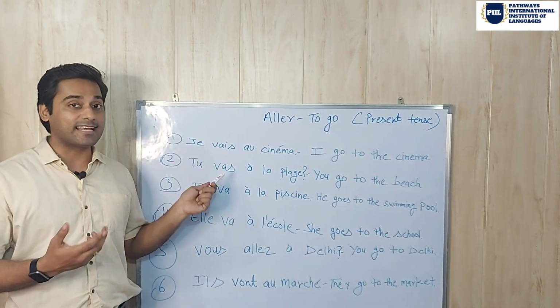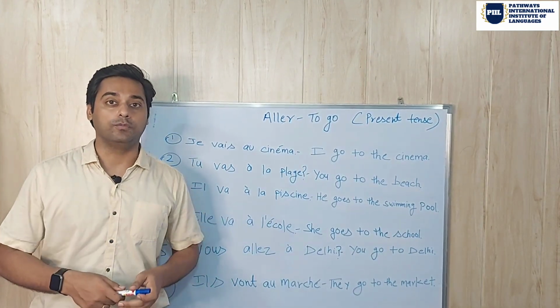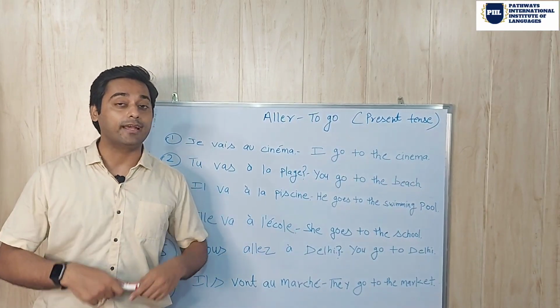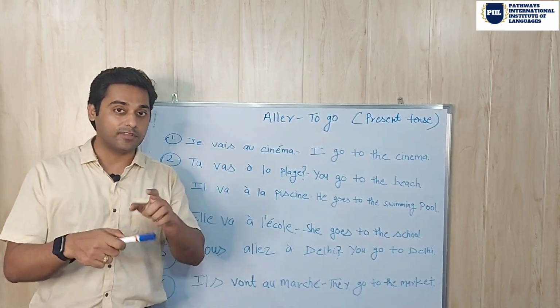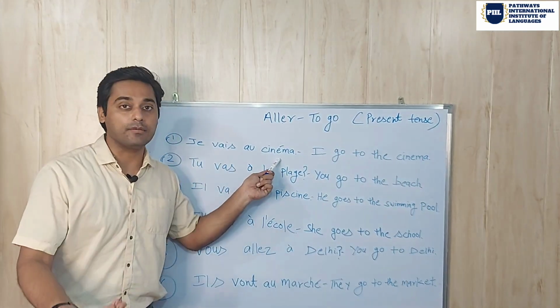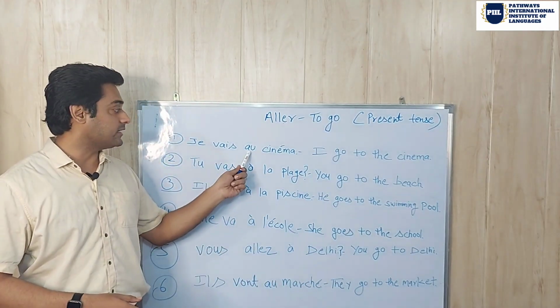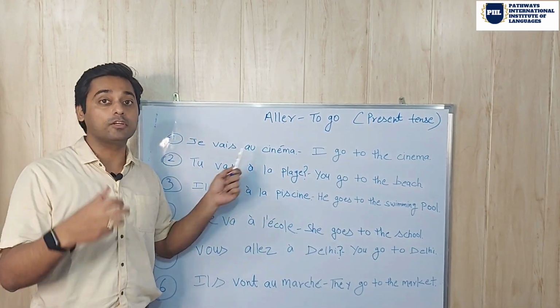So the first sentence: if someone is asking you, où vas-tu? Where are you going? And if you are going to the cinema, then you can say like this, je vais au cinéma. That means I go to the cinema or I am going to the cinema. This au means to the.